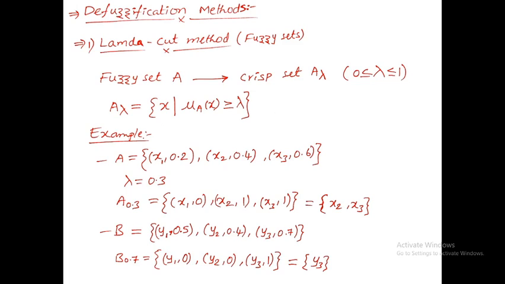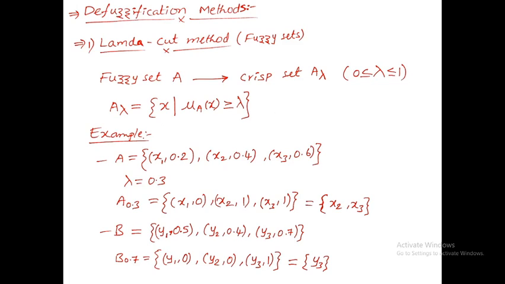A lambda, right? Here lambda is taken as 0.3, that means A subscript 0.3 is equal to, what is the condition here? If mu A of x is greater than or equal to lambda, that means the membership value is greater than or equal to the lambda we assumed, then that will become 1. Otherwise, it is equal to 0.